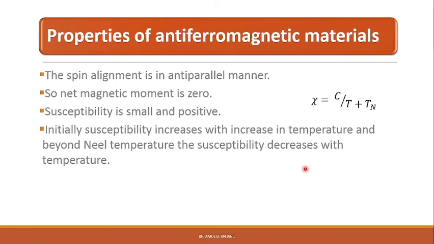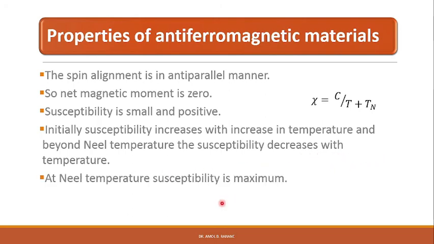The susceptibility initially increases slightly with the temperature, and beyond the Néel temperature the susceptibility decreases with temperature. Thus at the Néel temperature the susceptibility is maximum, and below the Néel temperature the material is antiferromagnetic. With further increase in temperature the material reaches the paramagnetic state.